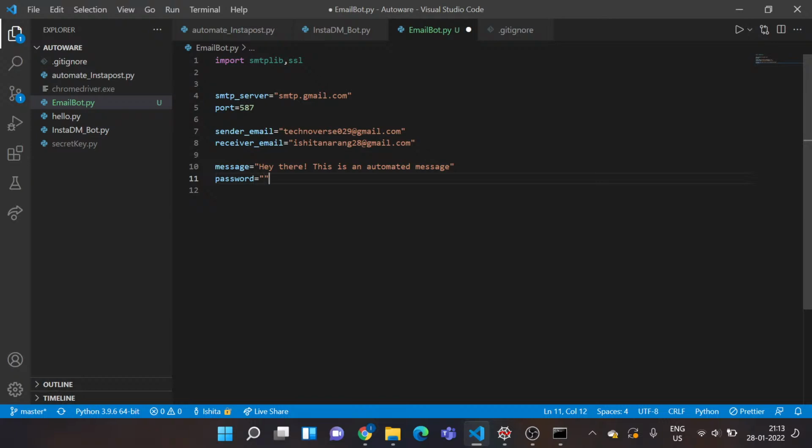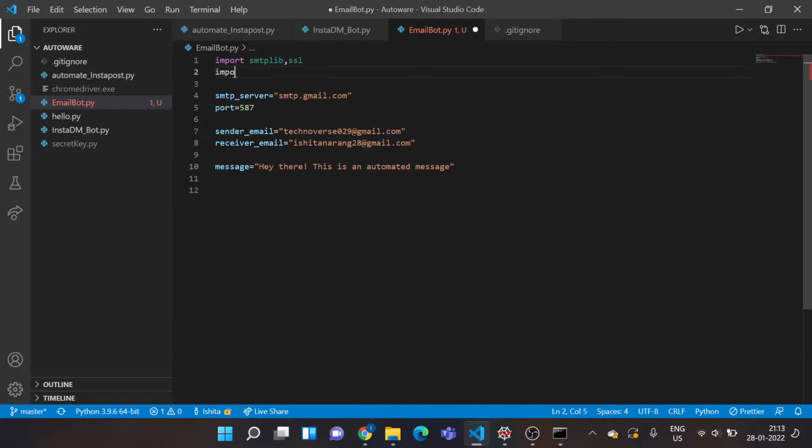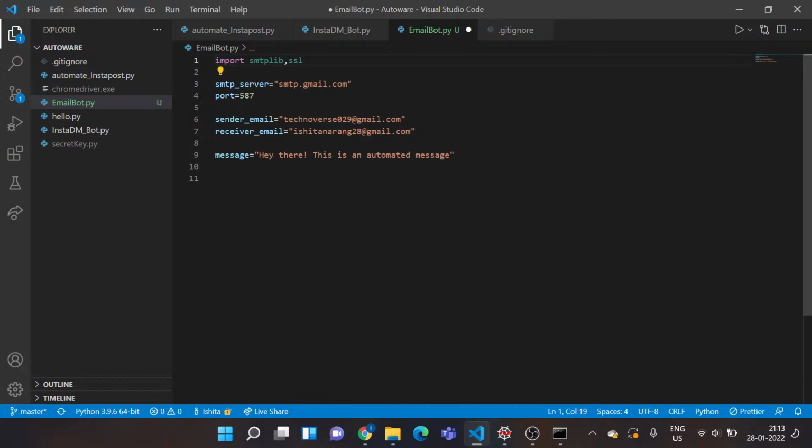So there's one more way. You can actually get your password input while you run this program. If I just use that normal input method, you'll be able to see my password, and that's exactly what I don't want. I can import it from my file, but I'm just showing you one other way of doing that. There's this module called getpass that also comes by default with your Python installation.